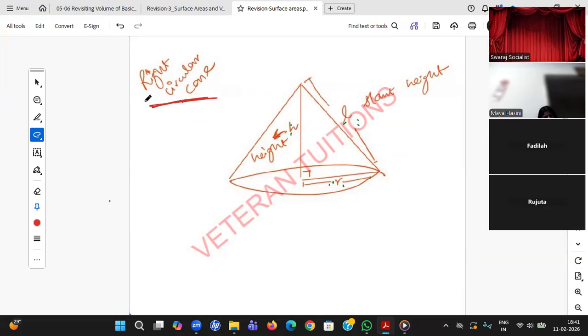Never get confused by this word right circular. What is a right circular cone? The axis and the radius, they both are at 90 degrees. The height and radius, they both are at 90 degrees, students. That is what we call a right circular cone. In class 10, all the figures we are going for are right circular cone, right circular cylinder, like that only.